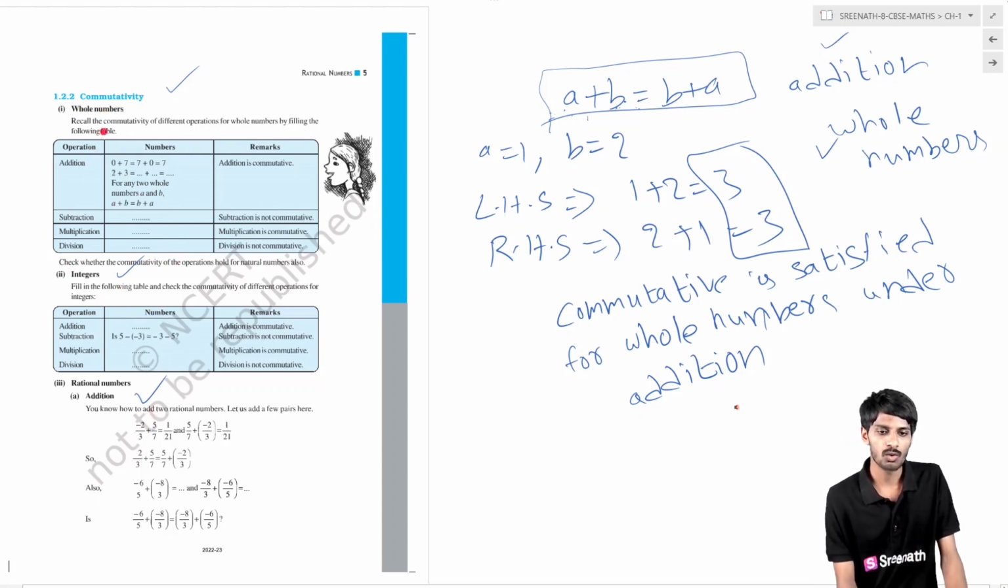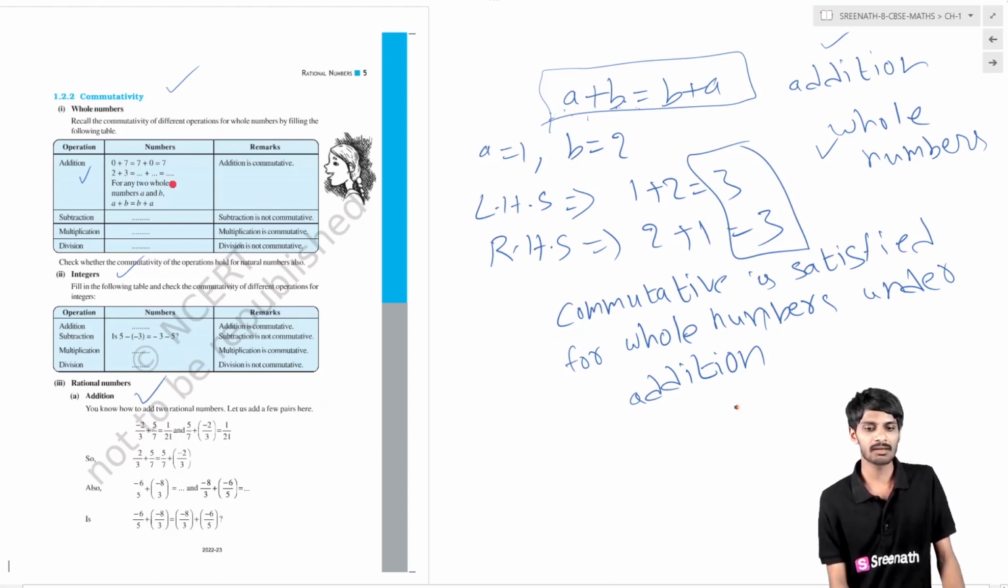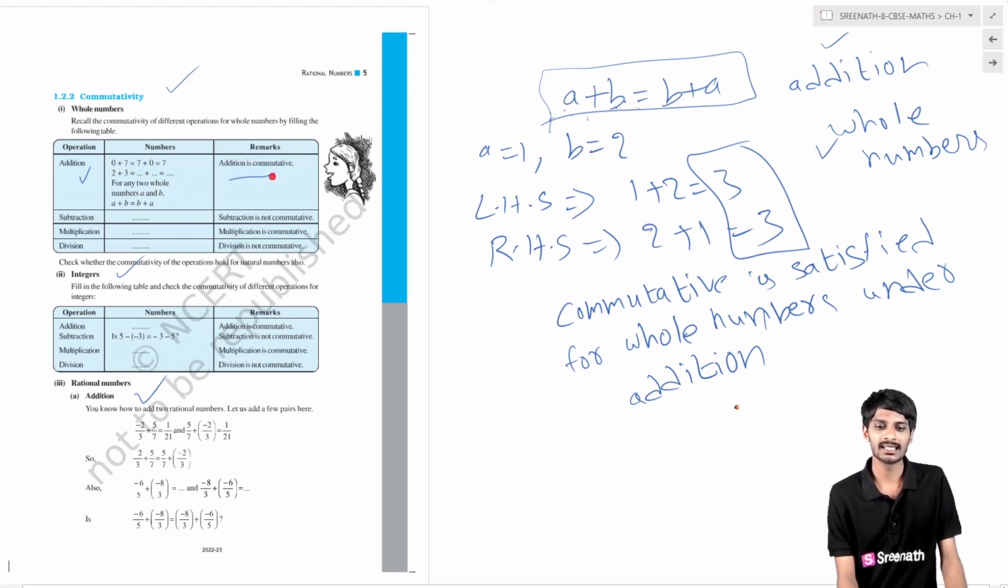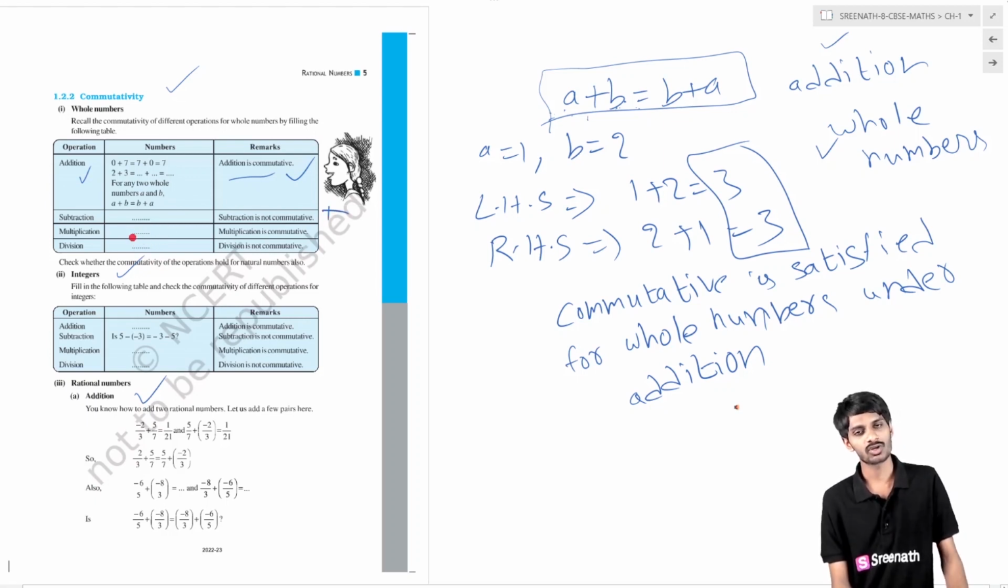When you take whole numbers and the addition operation, what happens when you take two whole numbers and add them, and after interchanging their positions you add them again? The result is the same. So addition is commutative. In the case of subtraction, if you interchange the numbers, it is not giving the same value, so it is not commutative. In the case of multiplication, if you interchange the numbers, we get the same value, so it is commutative. In the case of division, if you interchange, it is not giving the same value, so it is not commutative.